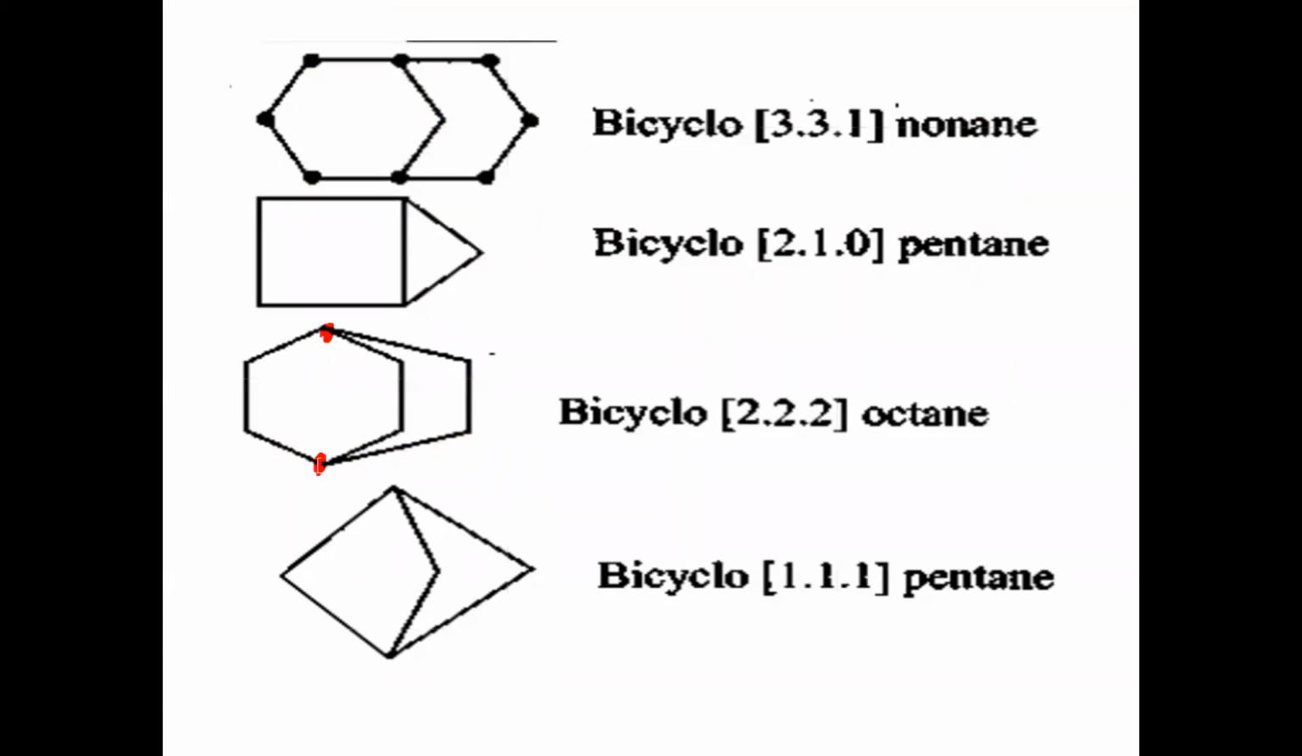Now, joining these two head carbons of the bicyclo compound, how many bridges will be there totally? 3 bridges: 2 carbon bridge, 2 carbon bridge, 2 carbon bridge. Number 1 should start from any one head carbon, and we can go to any bridge because all the bridges contain the same number of carbons. So 2, 3, 4. After this, again any bridge we can go. So I'm going here 5, 6, then 7, 8. In this way we have to give numbering.